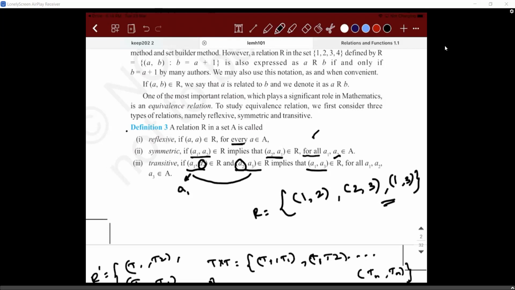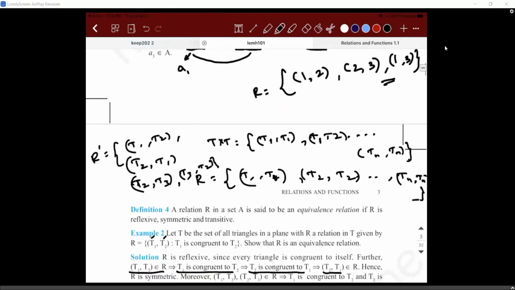One simple technique to understand these statements: in symmetric and transitive, there is a word called implies. You're able to see some statement before implies and after implies, right? Before implies is not a mandatory condition. If those two exist, then whatever comes after implies is a mandatory condition. If these two exist, then the thing on the right-hand side should happen. That is the meaning. So (a1, a2) is there and (a2, a3) also. For it to become transitive, (a1, a3) also should exist. That is the theoretical definition.